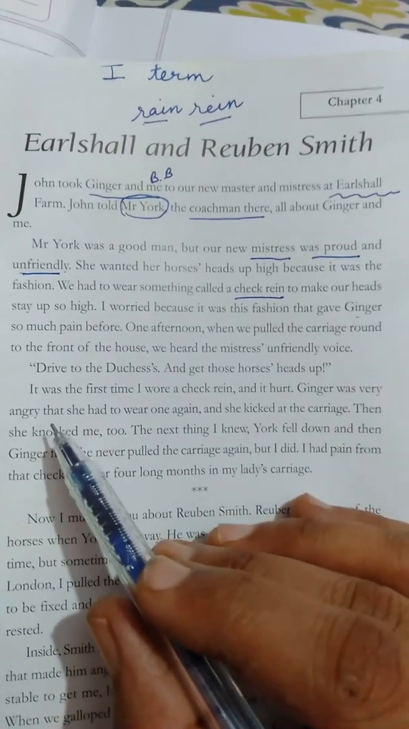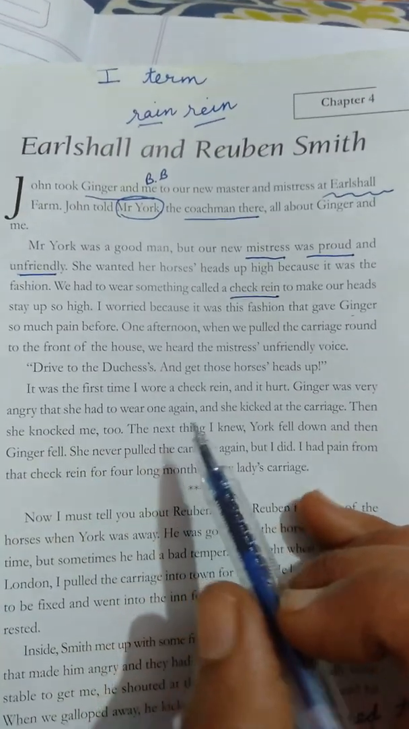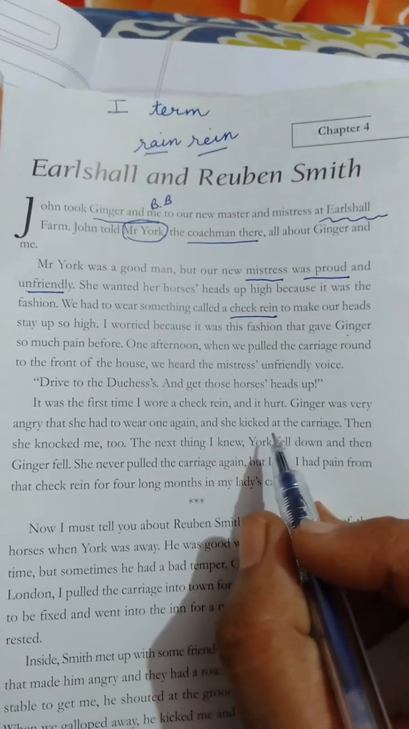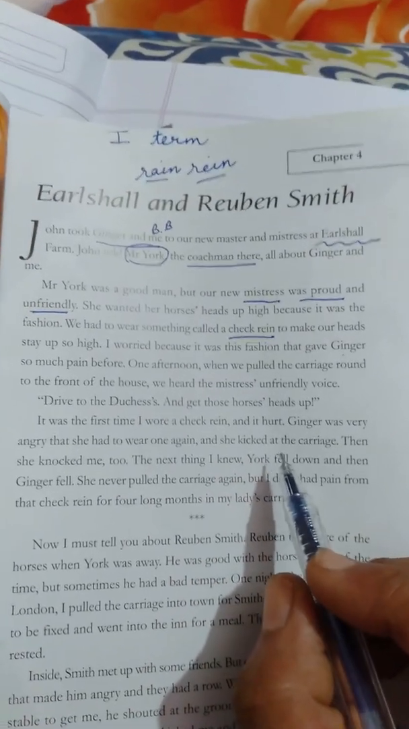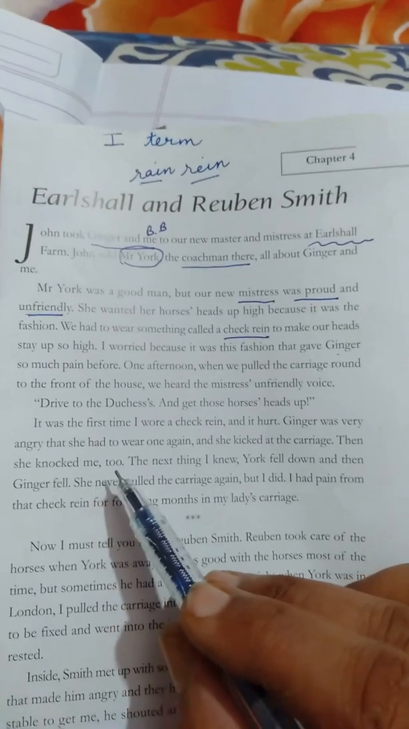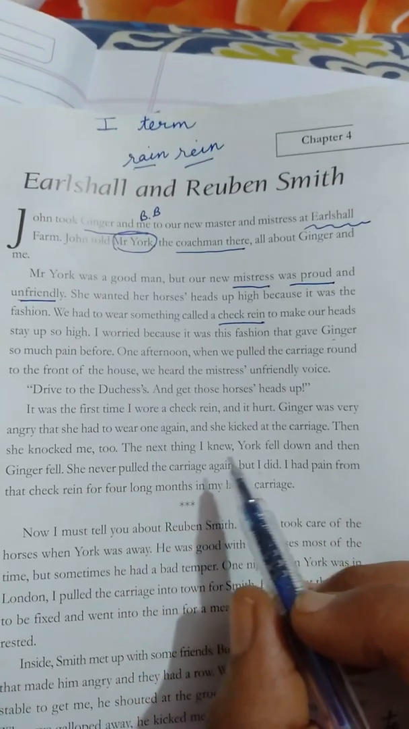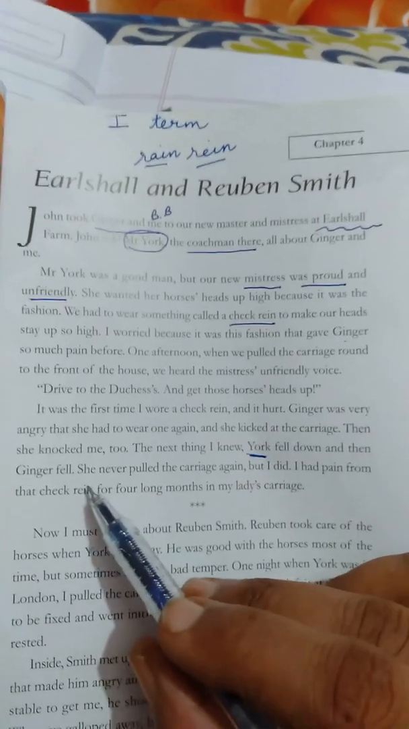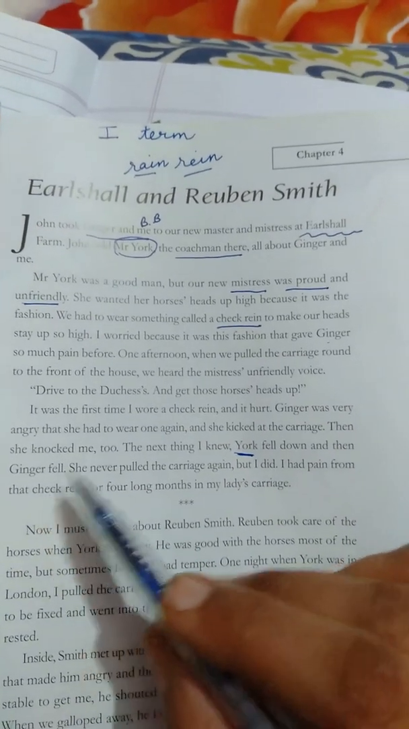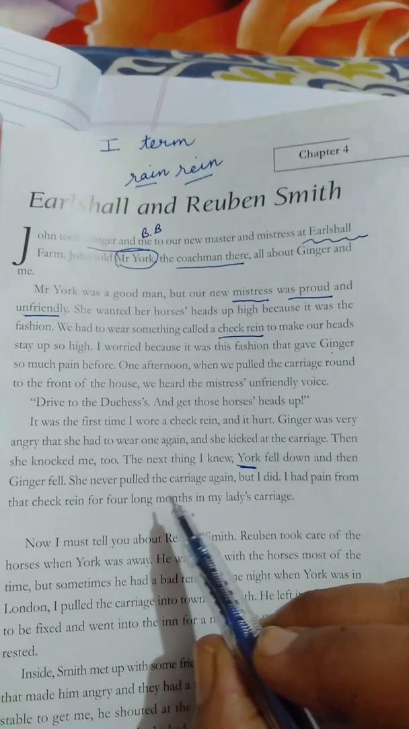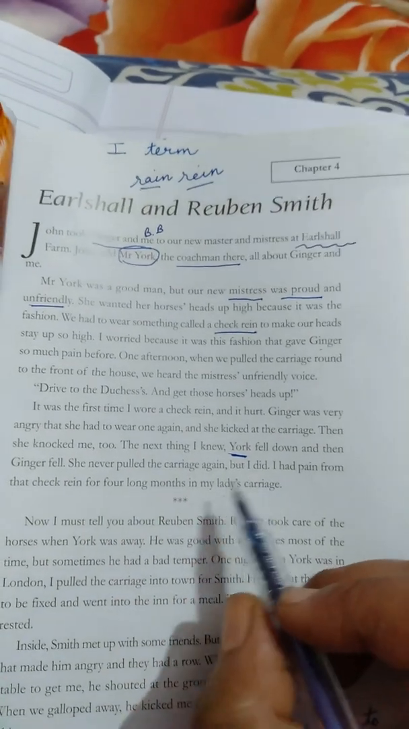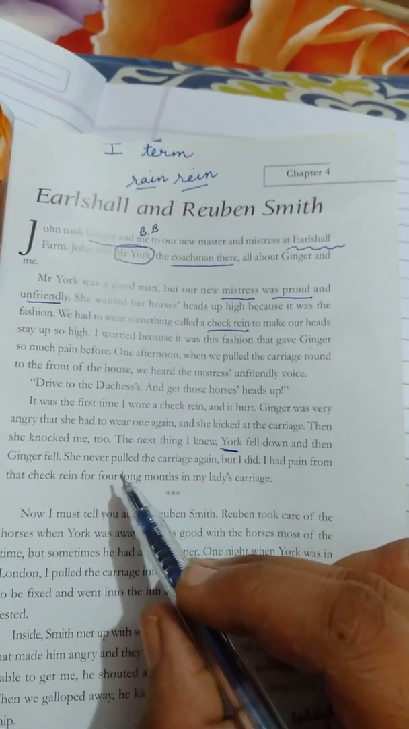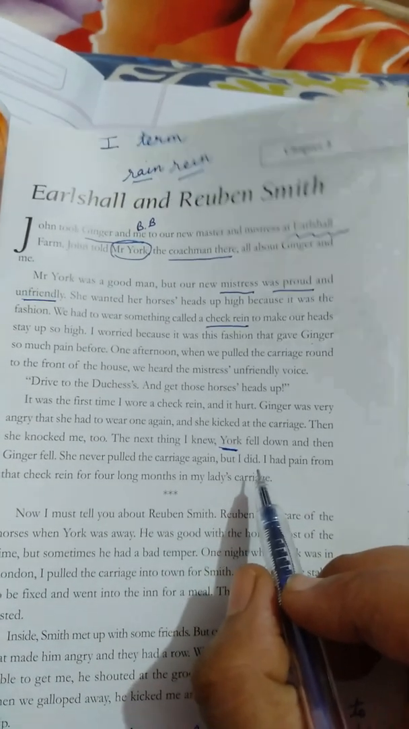Ginger was very angry that she had to wear it once again, and she kicked at the carriage. Ginger reacted that time only because she already knew about that pain. Then she knocked me too. The next thing I knew, York fell down. The coachman fell down, and then Ginger also fell in this process. She never pulled the carriage again, but I did. She didn't pull because they no longer had trust in her. But I did. Black Beauty did that.